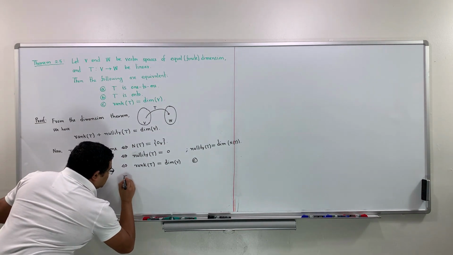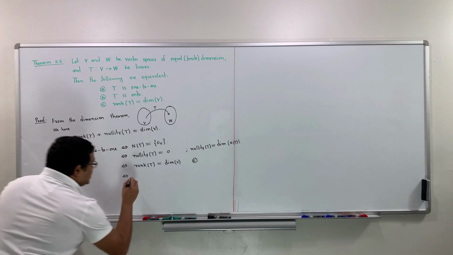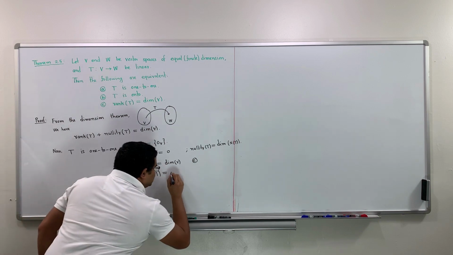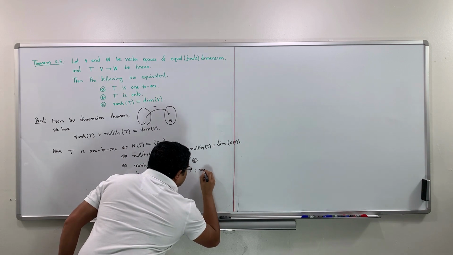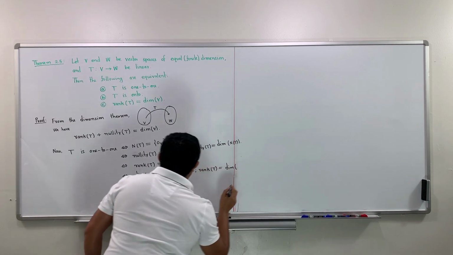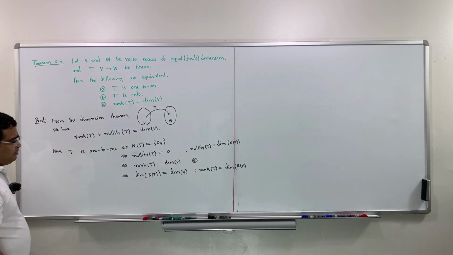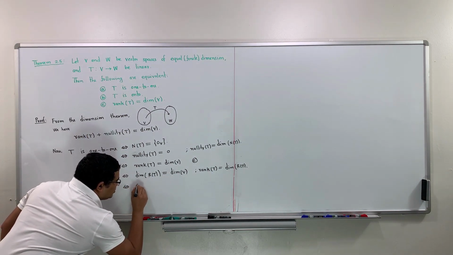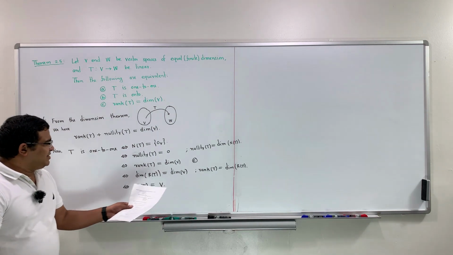Rank of T, we know, is the dimension of range of T, by the definition of rank of T. So this one is the dimension of range of T, which equals the dimension of V. Now if the dimension of range of T equals the dimension of V, then this implies range of T equals V. Now why?